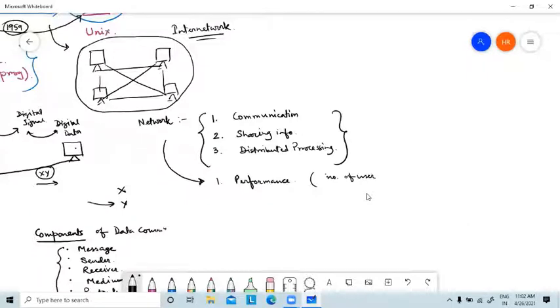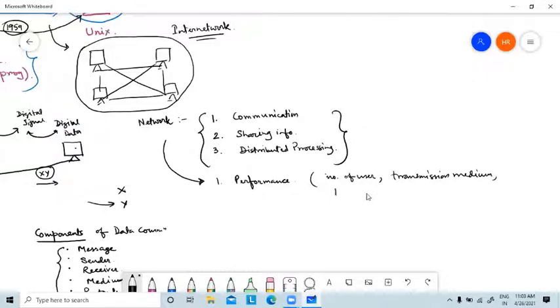Now we have to give the network some criteria for how it is performing with this number of computers. So we have to check the number of users connected, and what transmission medium we are using, whether it is wired or wireless.